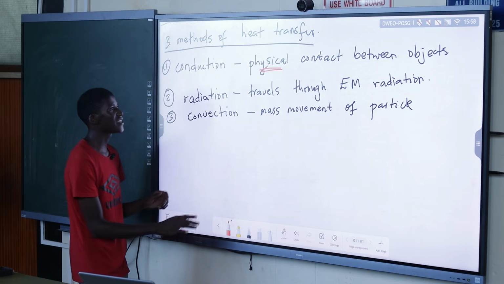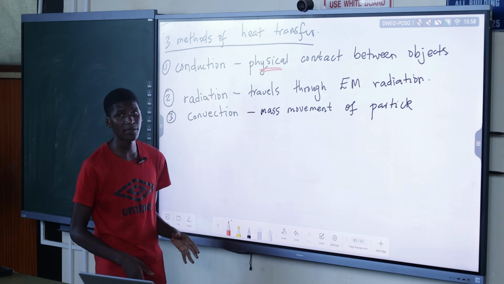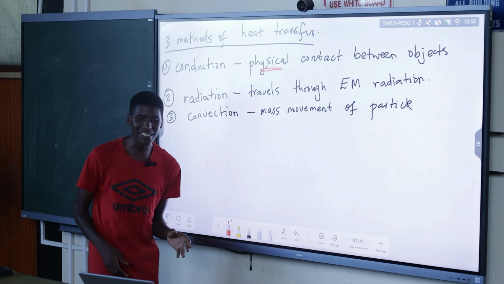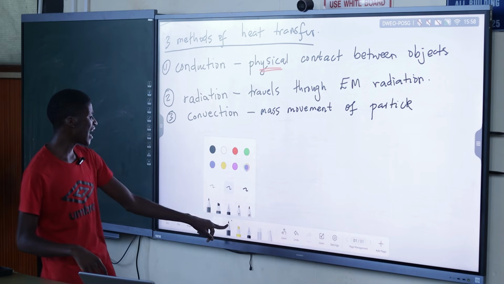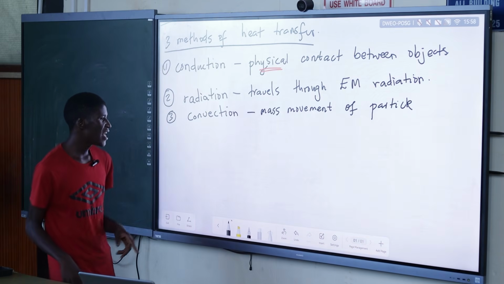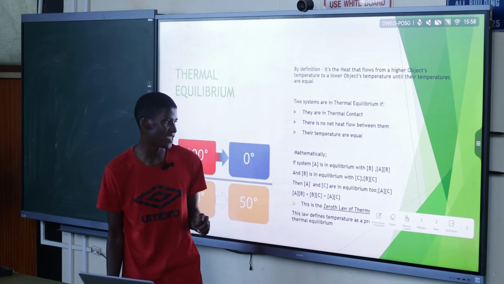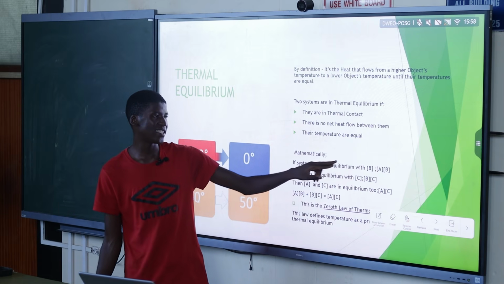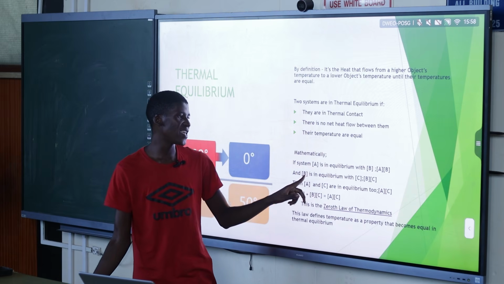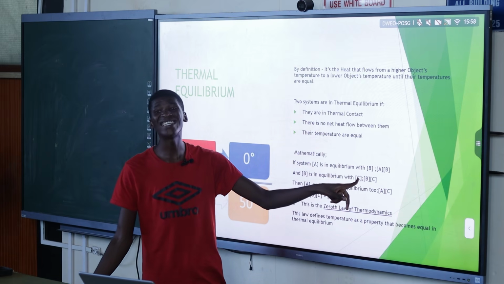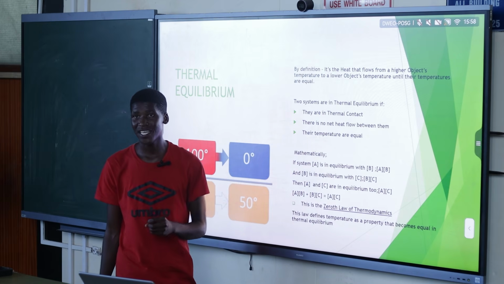So these are the methods in which heat can move from a higher temperature object to a lower temperature object. And until they are in what? Until they are in thermal equilibrium. Now there's one more law, if we are having three objects, an object A, an object B, and an object C. If system A is in equilibrium with system B, and also system B is in equilibrium with system C, then it means system A and C, they are also what? They are also in equilibrium.